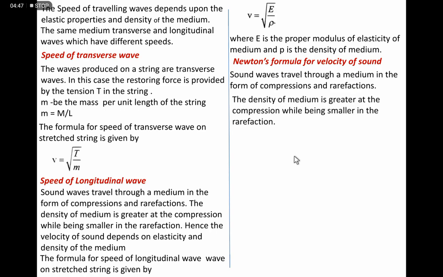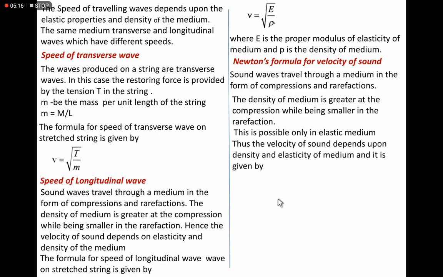The density of the medium is greater at the compression and smaller in the rarefaction. It is possible only if the medium is elastic. This is the property of the medium. And when a longitudinal wave passes through the elastic medium, the compressions and rarefactions are produced successively.